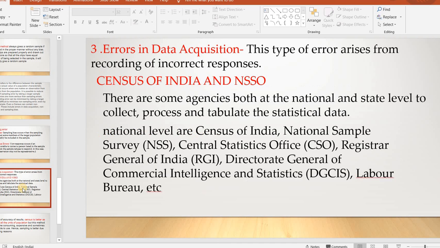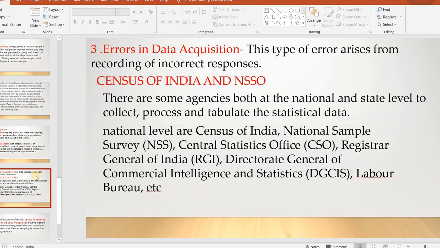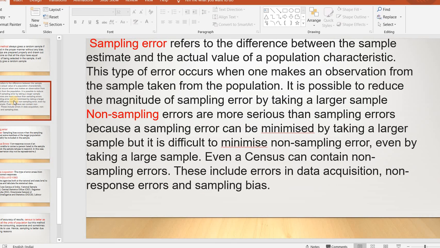Different types of errors are there: first sampling bias, then non-response errors, then errors in acquisition of data. Okay, these are the different errors. Sampling error is there, non-sampling error is there.